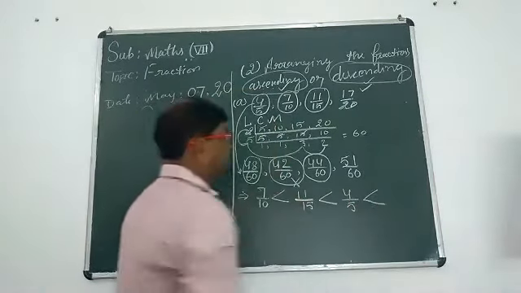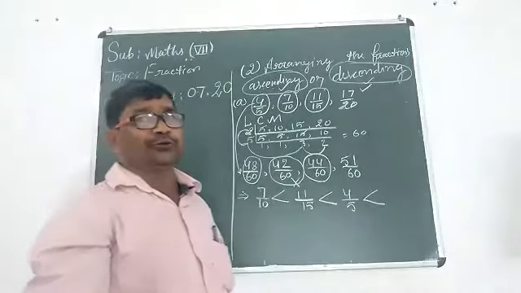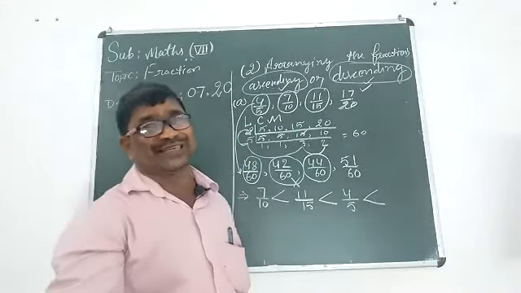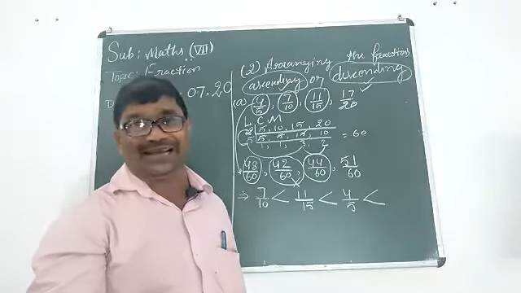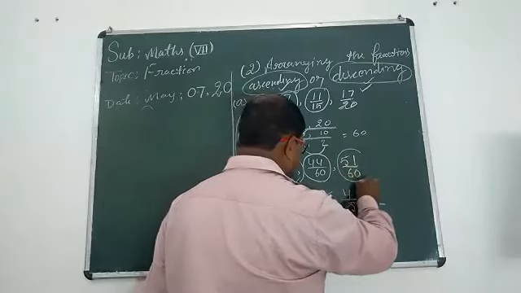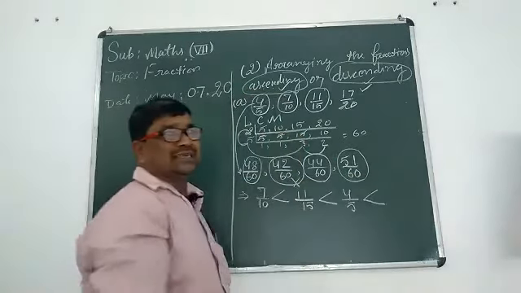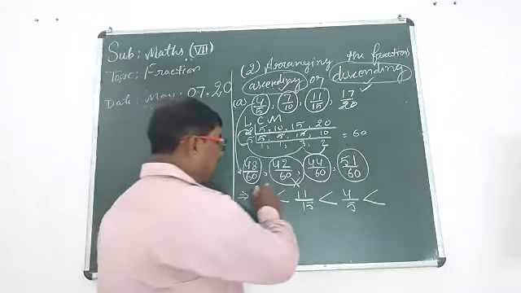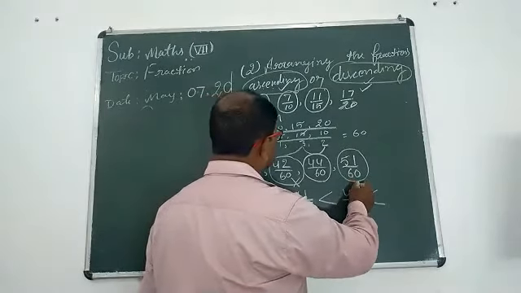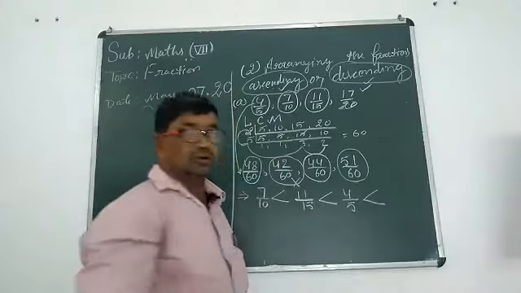Less than. Now the one who wins is the champion, the one who is left at last will be the largest. Okay, so student, 51 upon 60 is the largest among these. But what is 51 upon 60? I don't know.